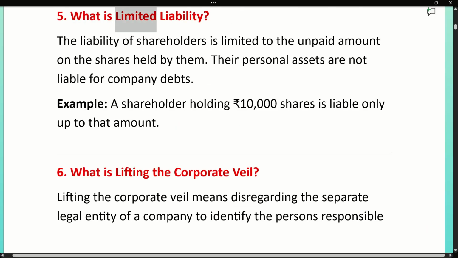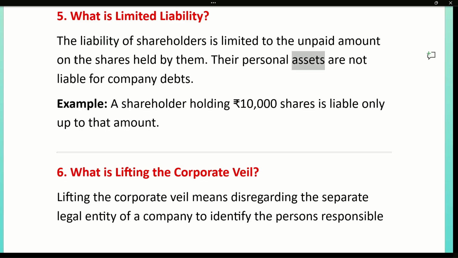5. What is limited liability? The liability of shareholders is limited to the unpaid amount on the shares held by them. Their personal assets are not liable for company debts. Example, a shareholder holding 10,000 Indian rupees shares is liable only up to that amount.